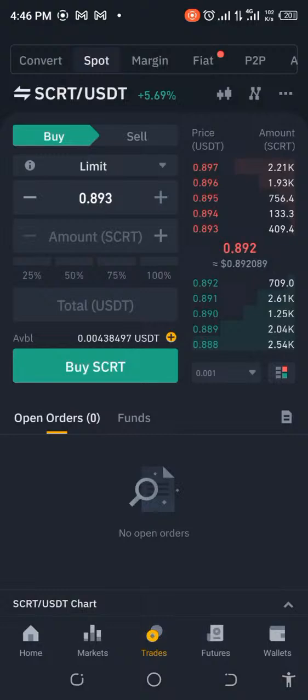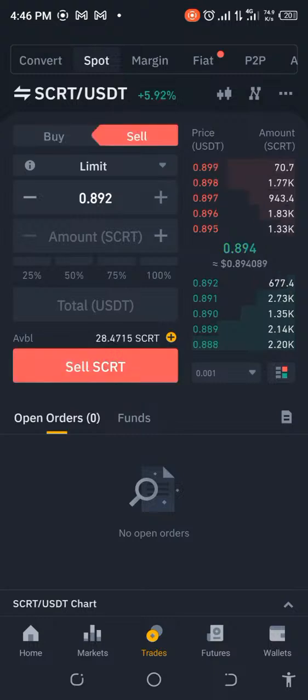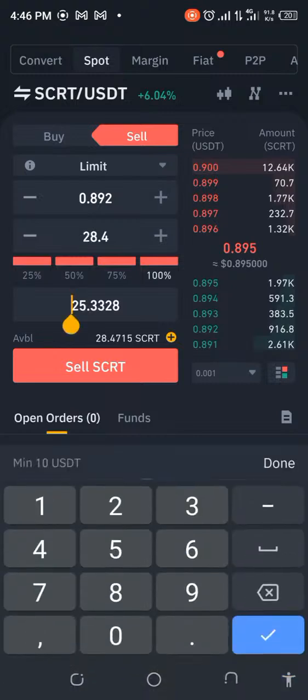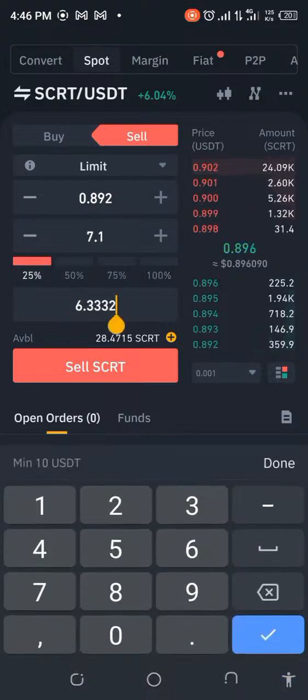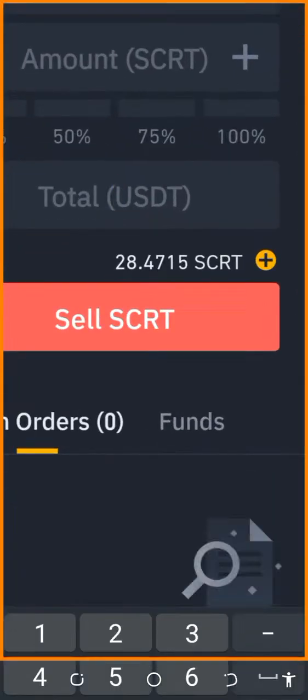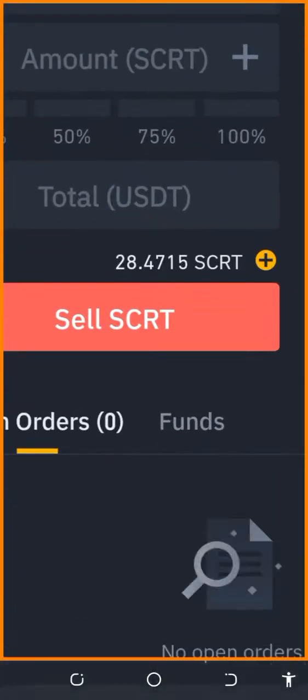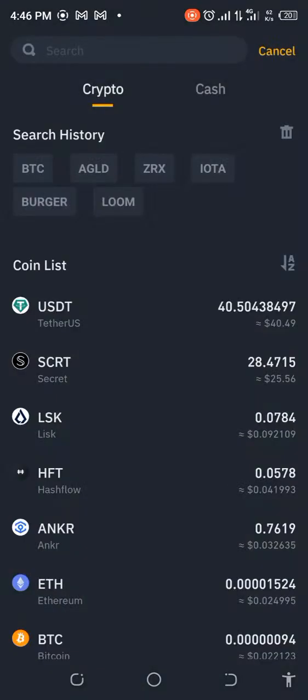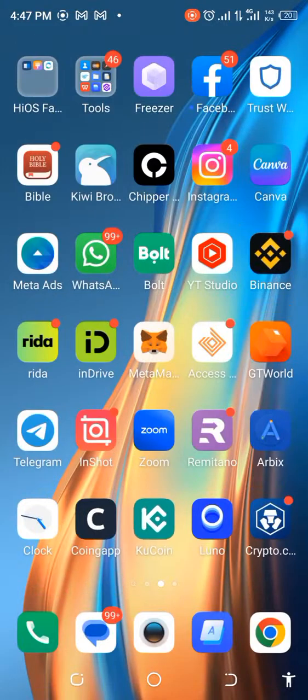Okay, so the first thing we need to do now is to go over here. What do we have here? Let's see what we have. We have 28.47. Let's see what this is. Well, it's only picking up that, but that's not what we want. So let's just make sure that we take a screenshot of the one that's important to us. 28.47. Okay, so what we need to do is to quickly go over and withdraw it. So we need to withdraw it and go and check on our deposit address in KuCoin.